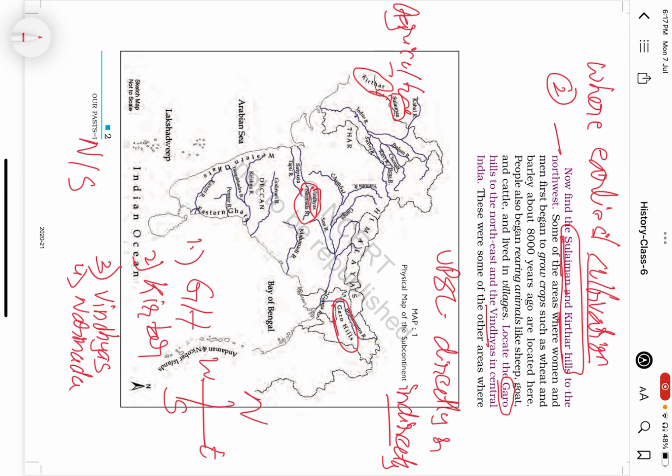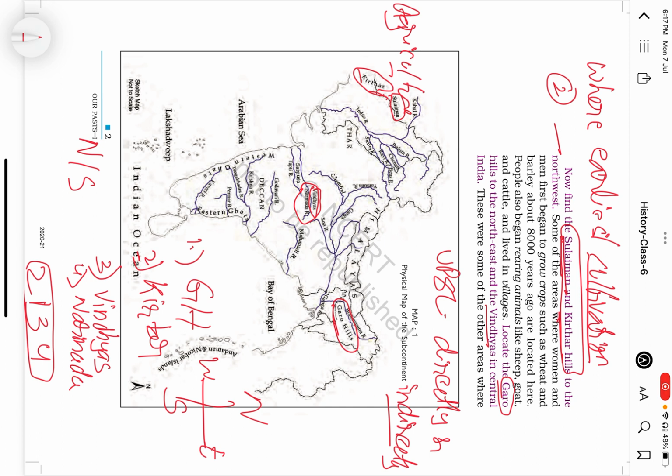So, let us observe within this. The first one being Kirtar Hills on the north. So this comes first. Next, Garo Hills comes. Next, Vindhyas, and next, Narmada Valley. This is the order. See, this is a very simple question, but an important question which can surely come from prelims 2026. So this is how we can understand how within the first chapter UPSC frames questions. Next, so this is a very simple question of how they frame the question from the given inputs.